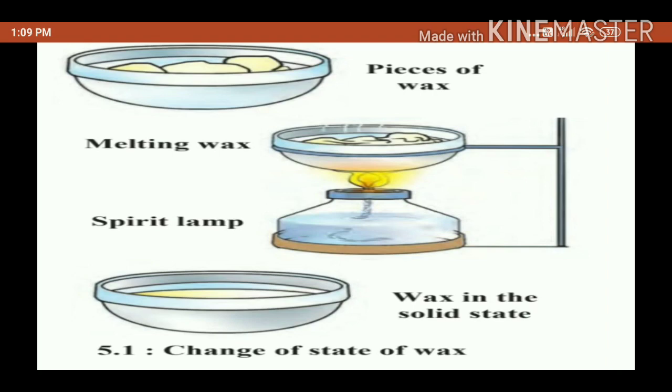This process is called change of state of the substance. Let us define change of state of substance. When a substance changes from one state to another, the process is called change of state of the substance.